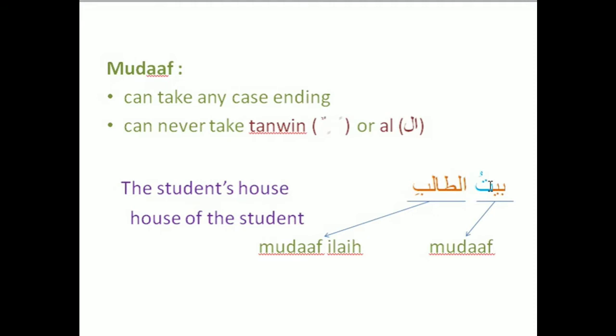And the second rule, it can never take tanwin or al. So we can't say baitun or baitin or baitan. No, just say baitu, baiti, and baita. Also, it is without al. So we can't say al baitu. So just say baitu. Okay, that's the rule of mudaf or something possessed. House of the student or the student's house.